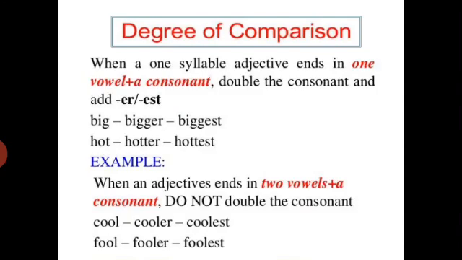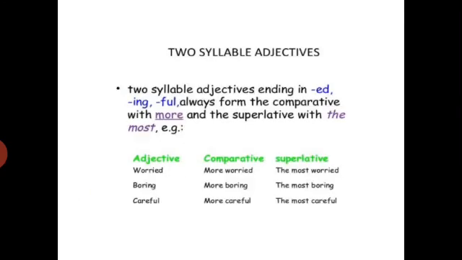When an adjective ends in two vowels plus a consonant, then we don't double the consonant. For example, in the word cool, there are two vowels, double O, and there is one consonant L, so we will not double the consonant. We will just add -er to make it comparative and just add -est to make it superlative degree. Fool, there are double O again as vowels and one consonant L, so we will not double the consonant, we will just add -er to make it comparative and -est to make it superlative.